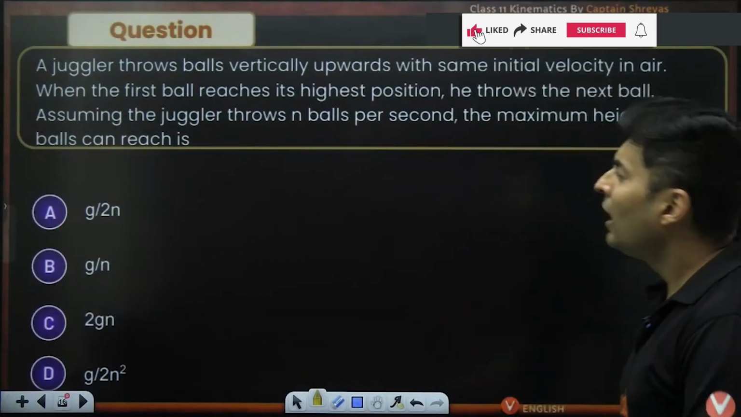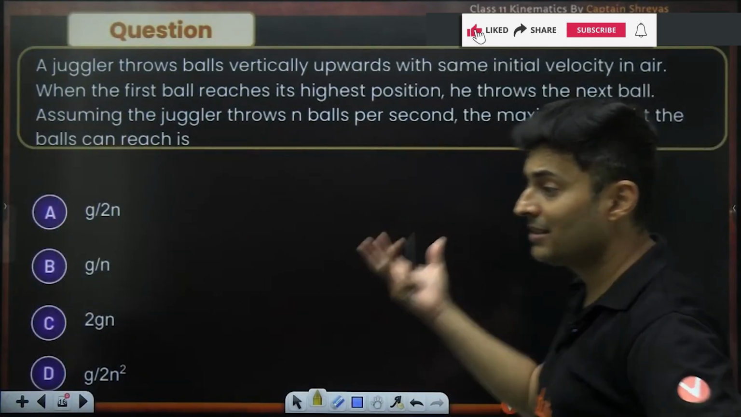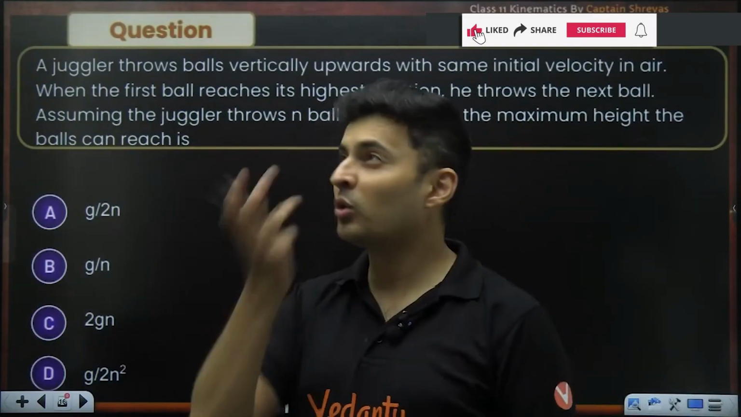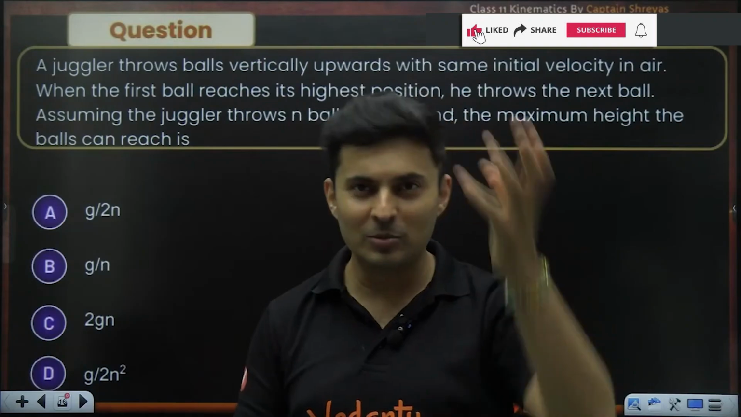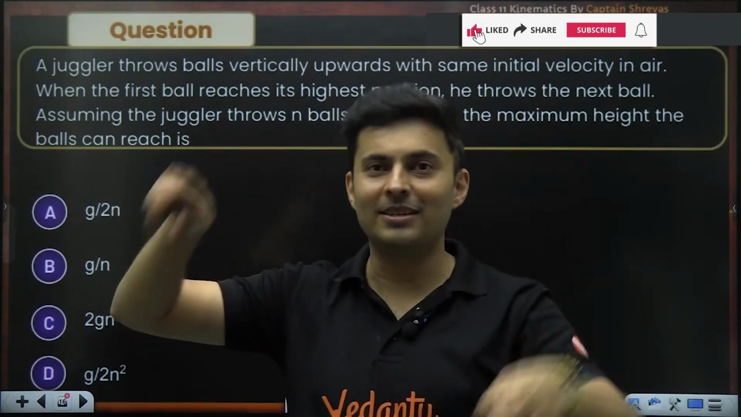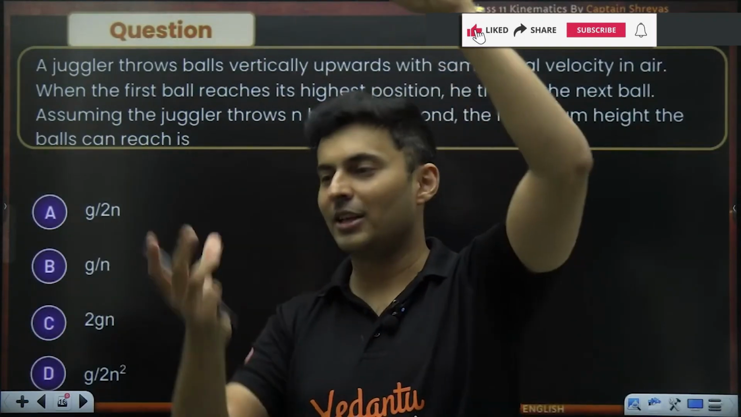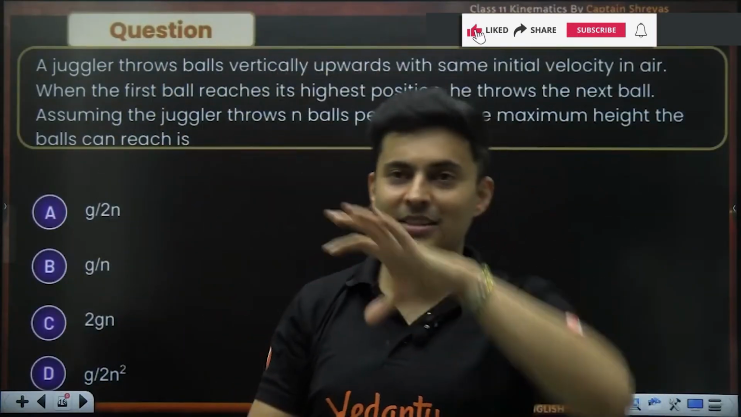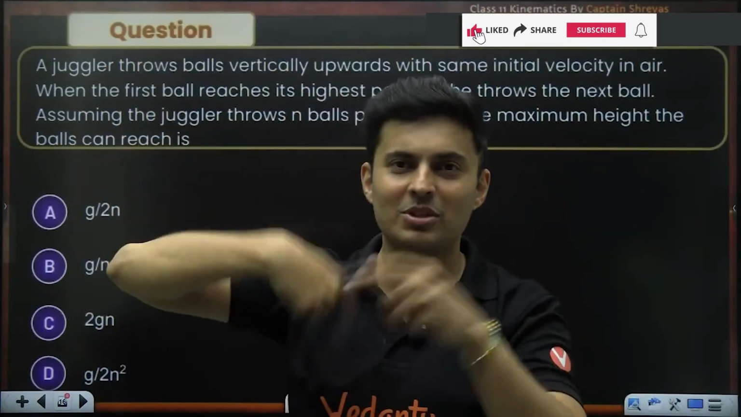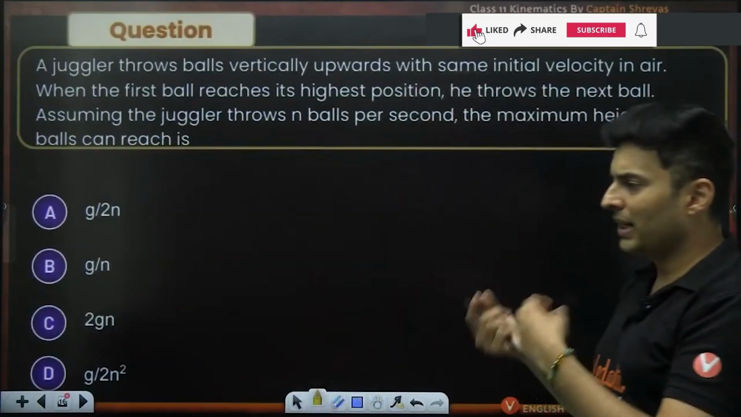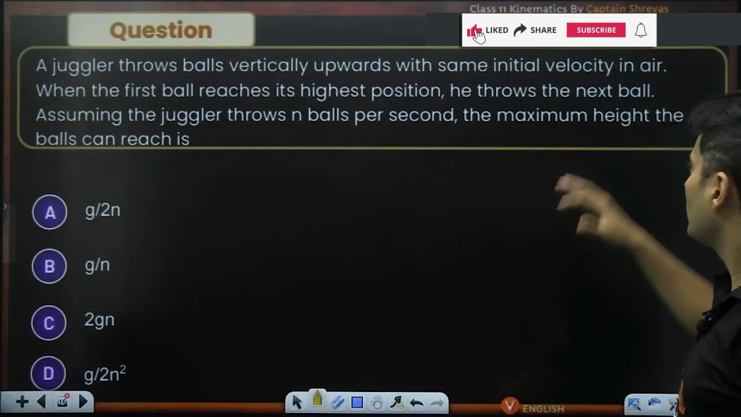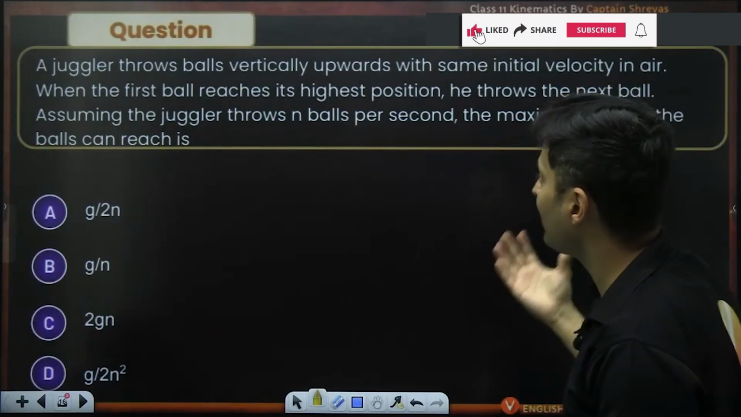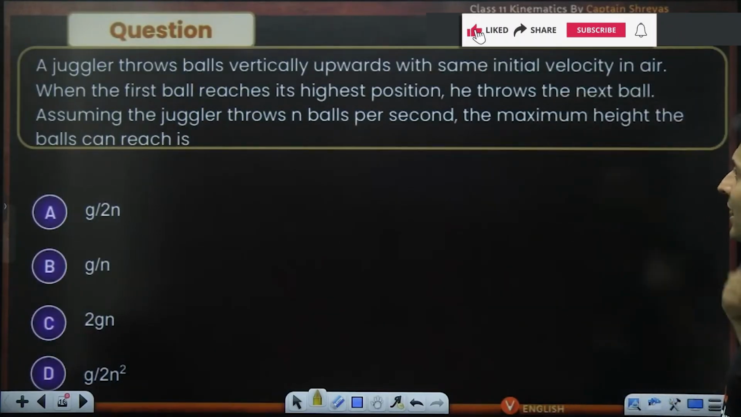Here it is. A juggler. Juggler means you take some object, you throw it before it reaches your hand. You throw the next object, then you throw the next object. You can have 3, 4 objects going like this. One object is here, next object is thrown, this goes here, and next object is thrown, and then you catch this, and then you throw it again. So that is juggling. And you throw it at equal intervals with the same speed. So with the same initial velocity, when the first ball reaches its highest position, he throws the next ball.